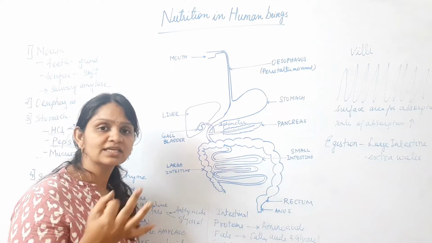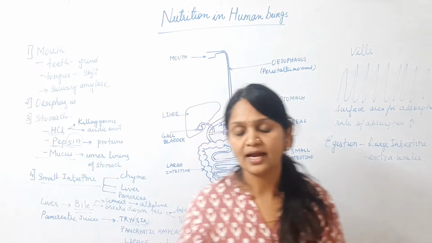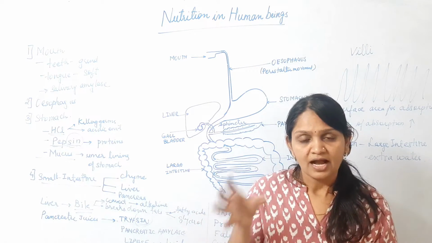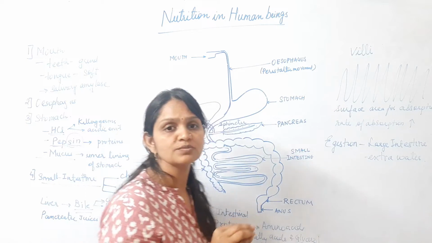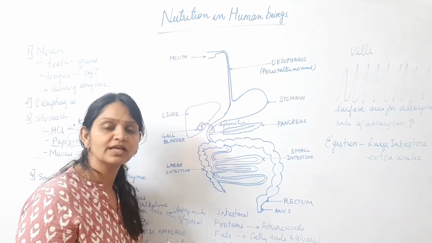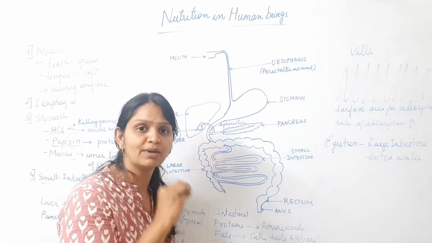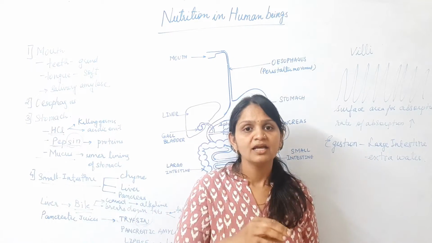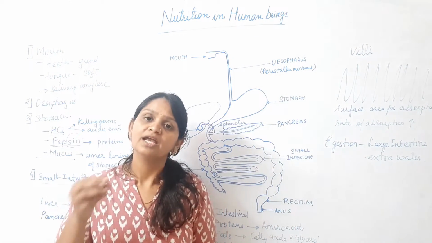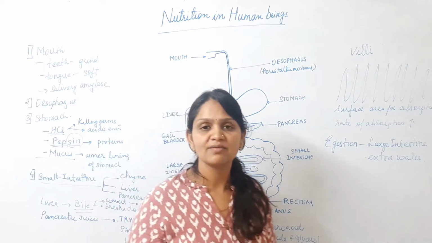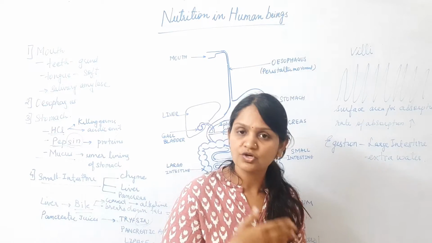In the stomach there are three secretions: hydrochloric acid, mucus and pepsin. After their work, the food moves to the small intestine. Here in the small intestine, along with that food, there are secretions from the liver, that is the bile, and from the pancreas, that is the pancreatic juices. The bile will convert the acidic food into alkaline food, and the pancreatic juices will release three enzymes which will work on the different forms of food.